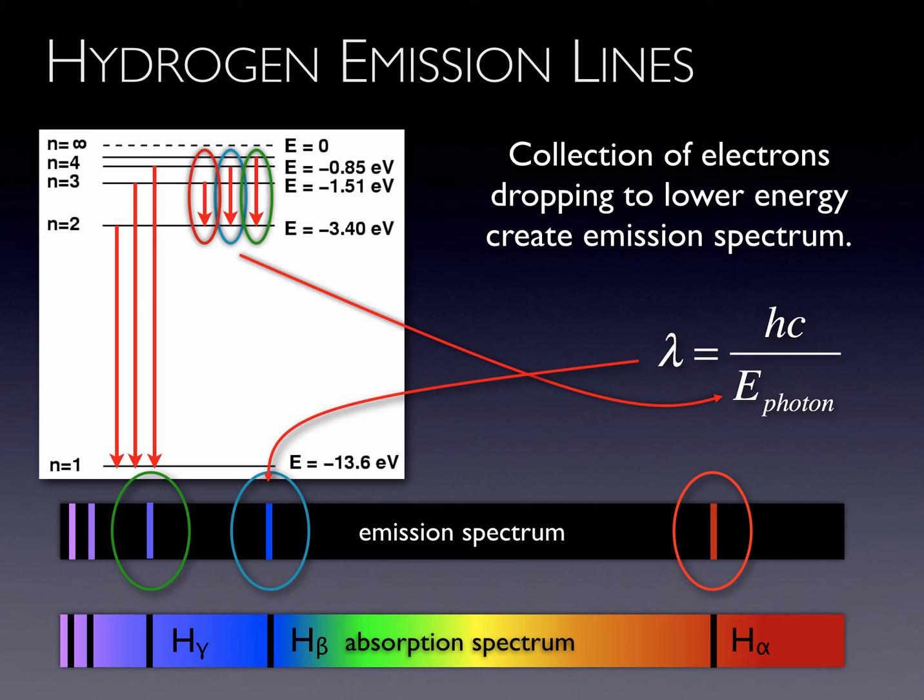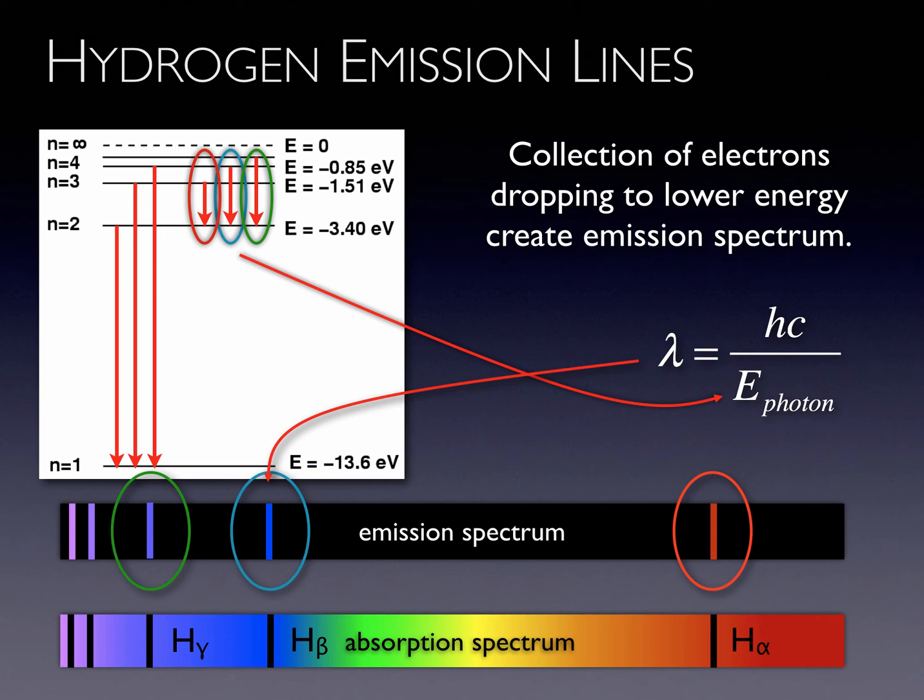Suppose one has a gas of excited hydrogen atoms. When electrons in those atoms make a transition from n equals 3 to n equals 2, that corresponds to the wavelength of red light. If you look at the spectrum, this would be the red line on the right. This is an example of an emission line. A spectrum of emission lines is an emission spectrum.